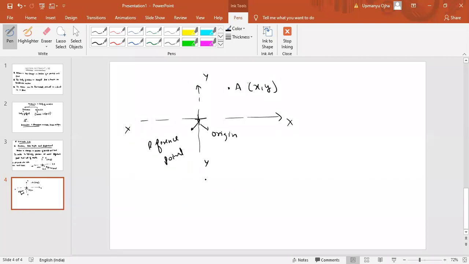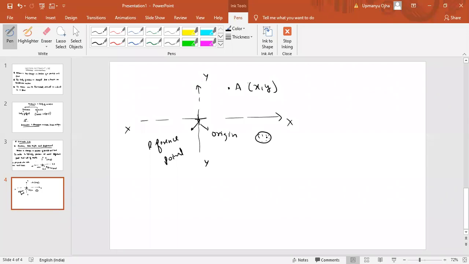Now you tell me one thing. This is the position of the particle. Now in this system, if I put a clock like this, why are we placing the clock here? We are placing the clock because we have to measure the time.